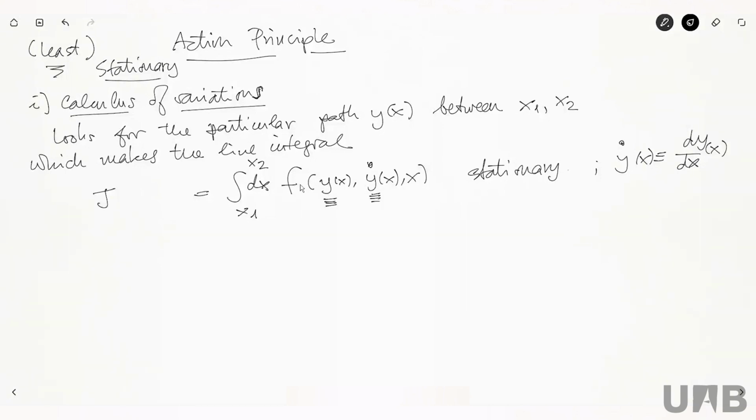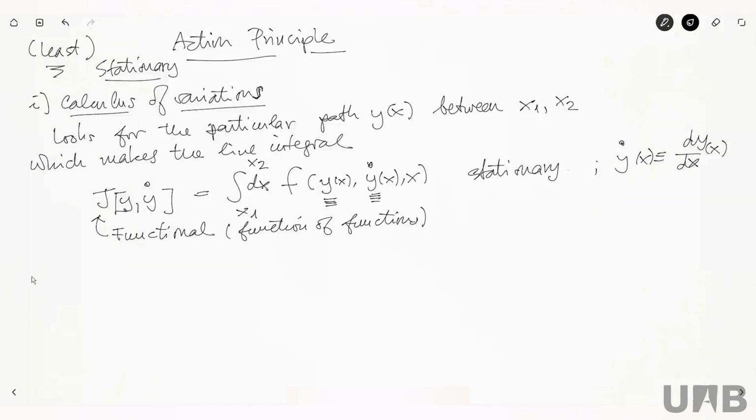This f is going to be some expression, and then we integrate over x from x1 to x2. So this whole line integral is actually something that depends on the function y and the derivative of the function y. So it's not just a function, but a function of functions. A function of functions is what is called a functional.